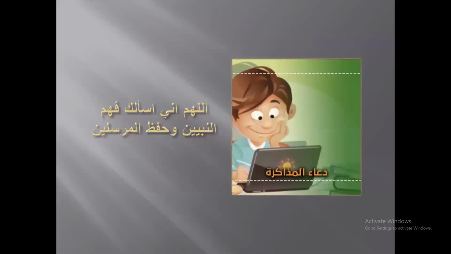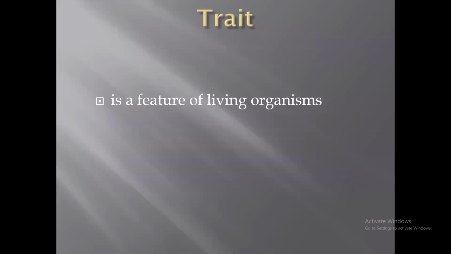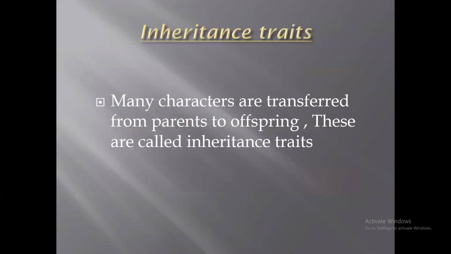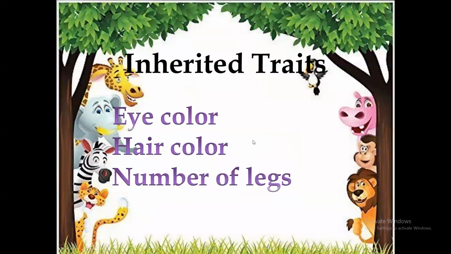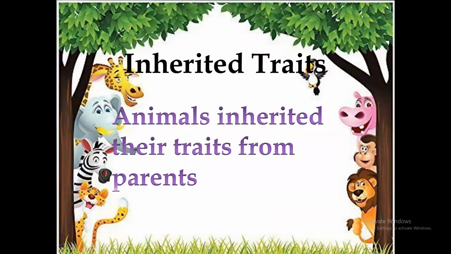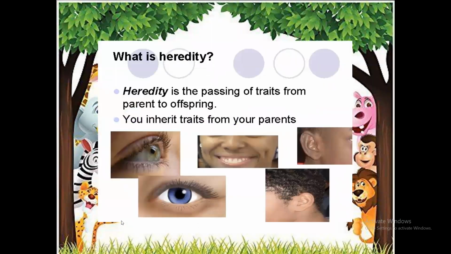The next lesson, the title of this lesson, animal trait. We said that the word trait means a feature of a living organism or living thing. And we have something called inheritance trait, where many characters are transferred from the parent to offspring. These are called inheritance traits. We said that inheritance traits are like the eye color, the hair color, number of legs, different things the young one inherits from their parent. And the animals inherit their traits from both parents.